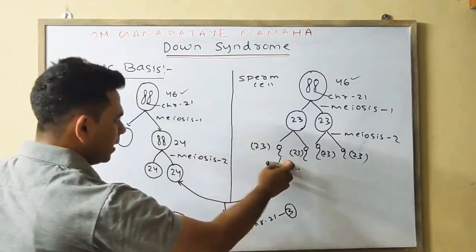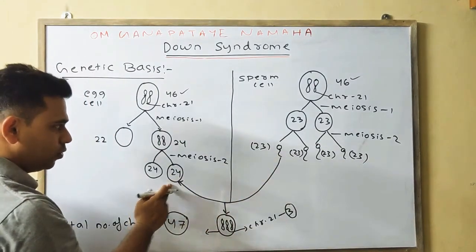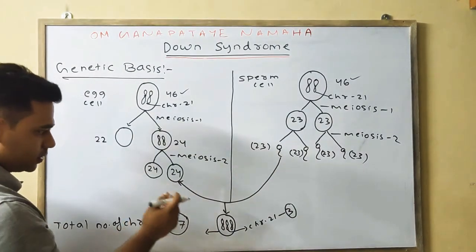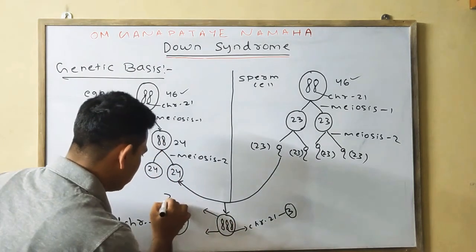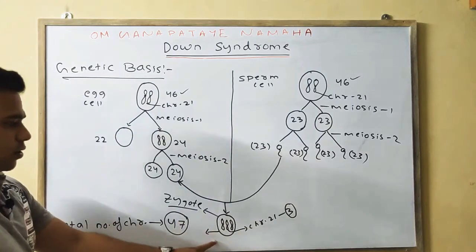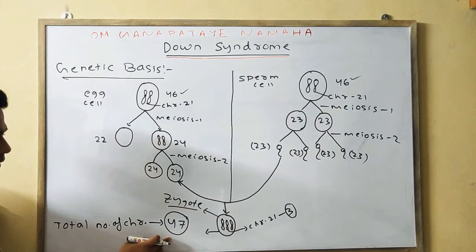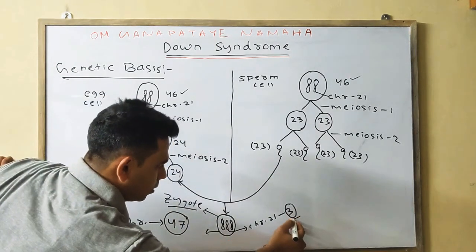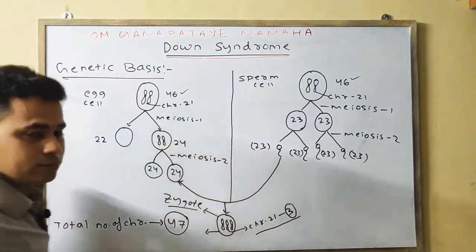Then suppose the male gamete has 23 and the female gamete has 24. When the male gamete fuses with the female gamete, the zygote is formed. This one is the zygote. Now the total chromosome number in the zygote is 47 instead of 46, and chromosome 21 is 3 instead of 2.